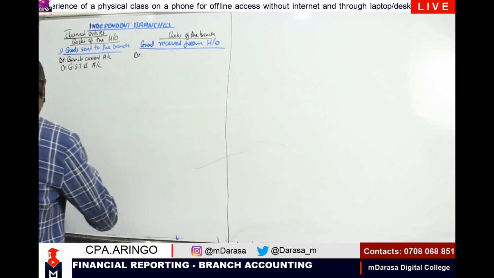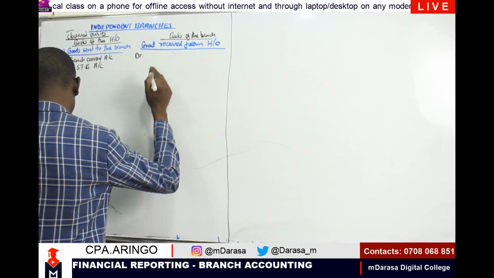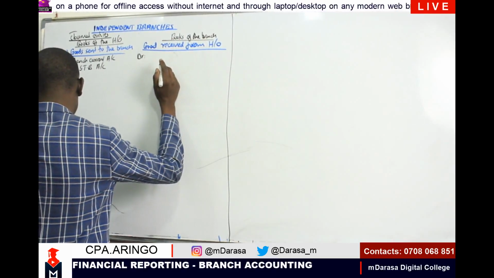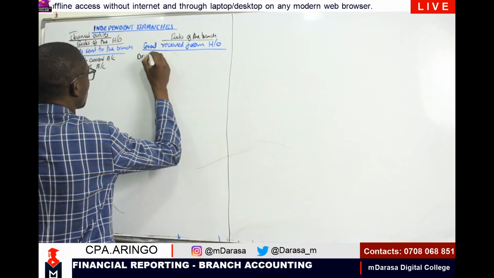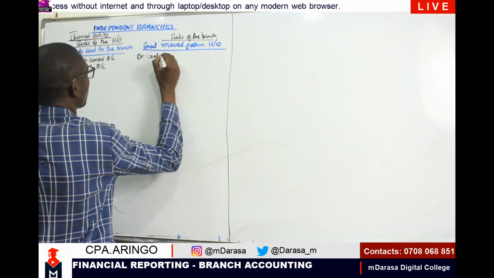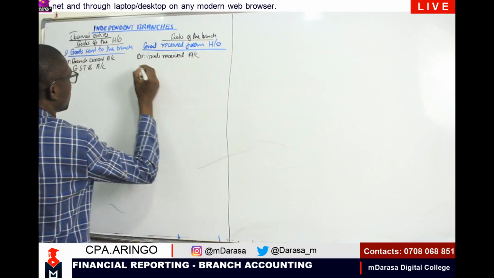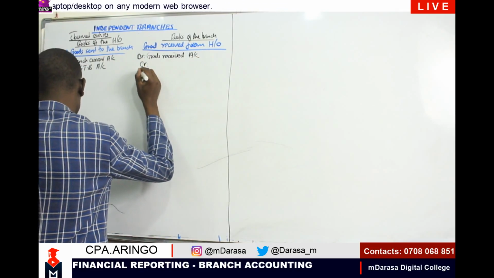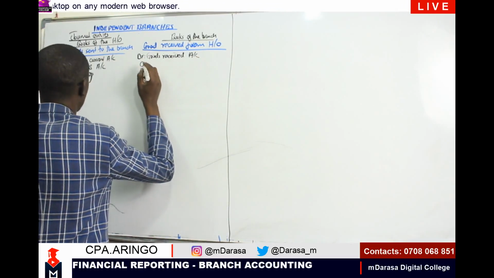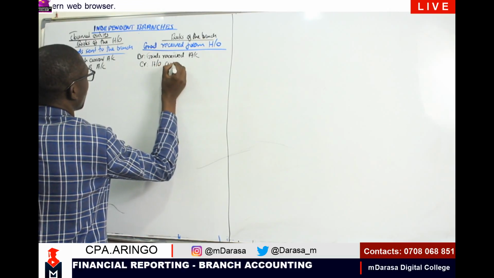So in that case, we are going to debit our goods received account, because remember you're receiving, right? And of course, we are going to credit our head office current account.